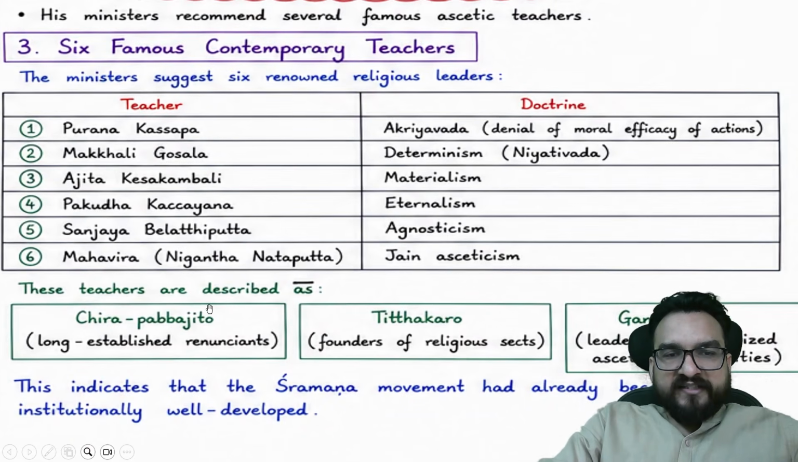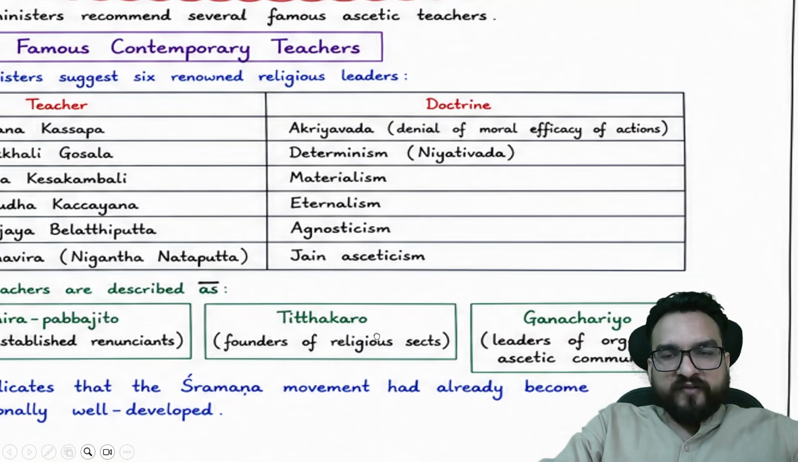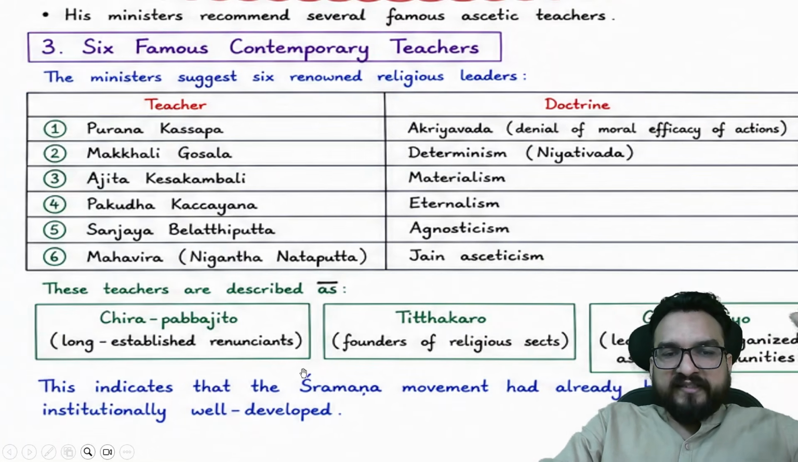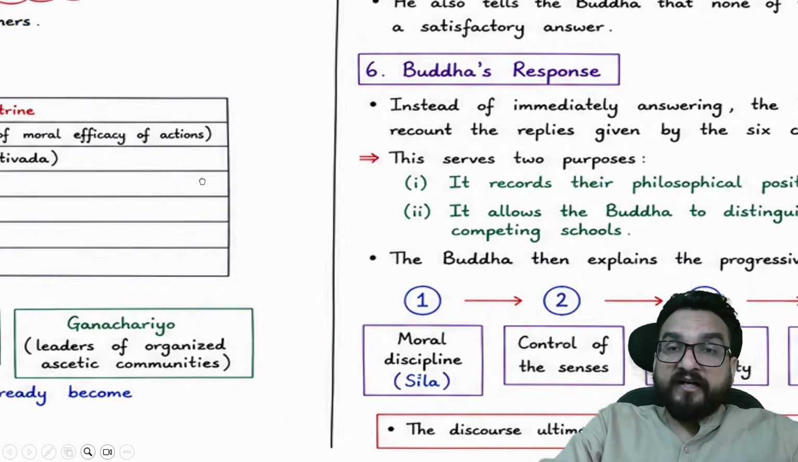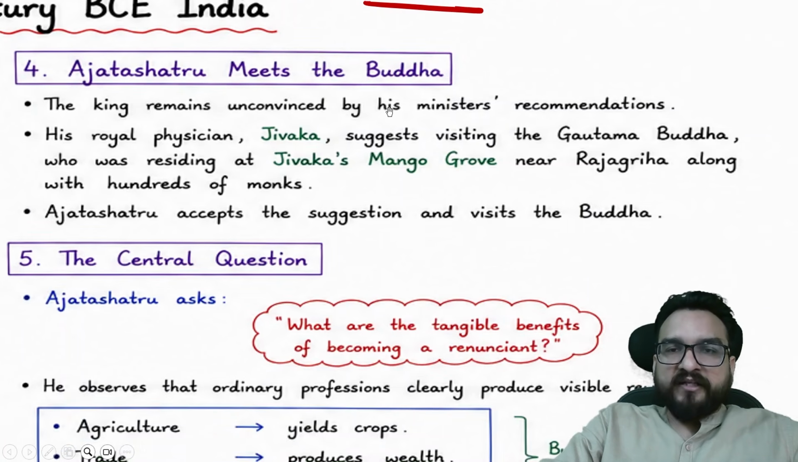Right. These teachers are described as Chirapabajita, long-established renunciants; Tithakaro, founders of religious sects; and Ganacharya, leaders of organized ascetic communities. This indicates that the Shramana movement had already become institutionally well developed, right? Then you will find Ajatashatru meeting the Buddha.